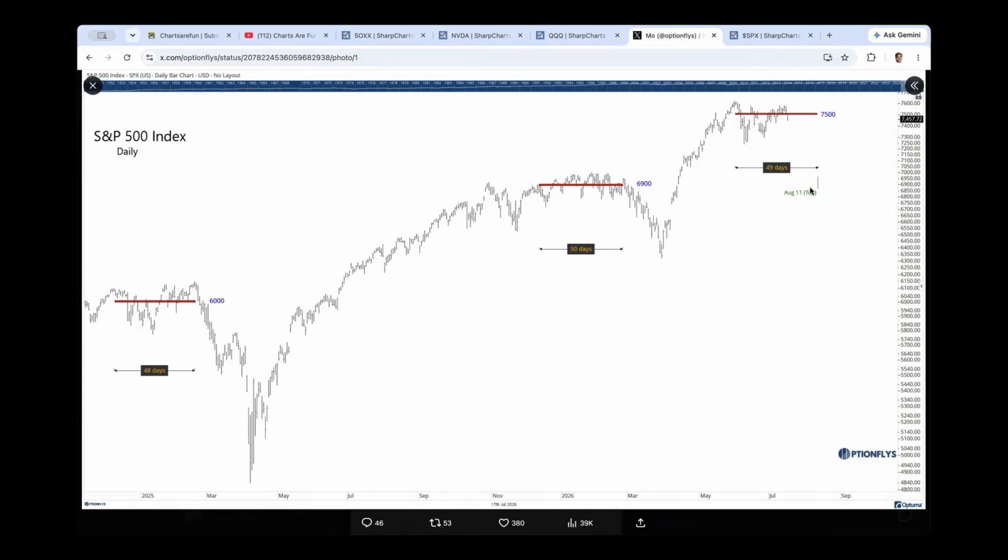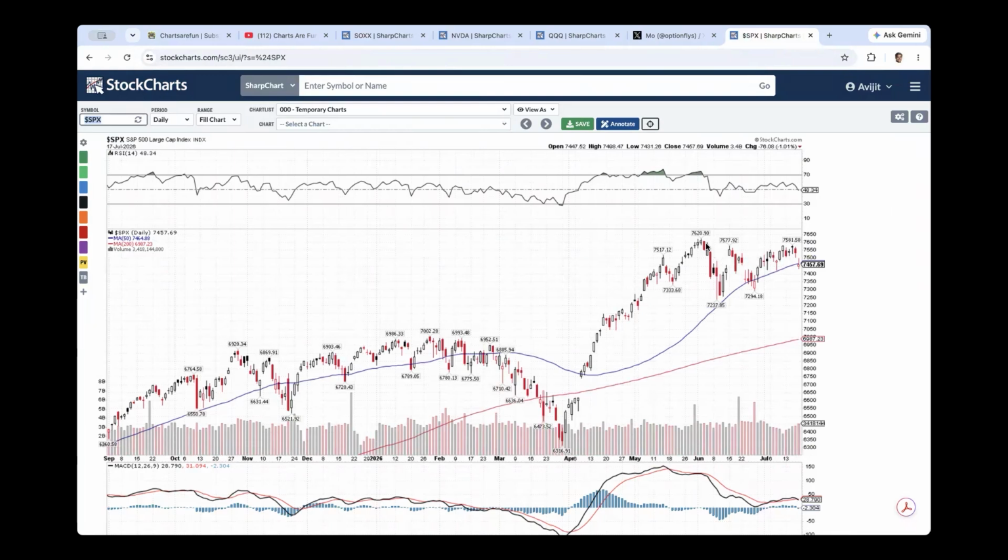So if there is not as much of a hawkish stance from the Fed in the late July meeting, potentially S&P could be range bound in that 7,200 to 7,500 level before breaking down. So if August 11th is when the 49 to 50 days happens, and then maybe we get the breakdown, this could mean that S&P right now, as we can see here, is at the verge of breaking below its 50 period moving average.